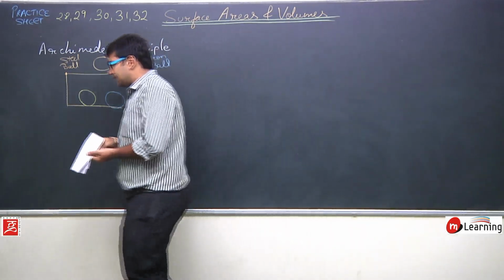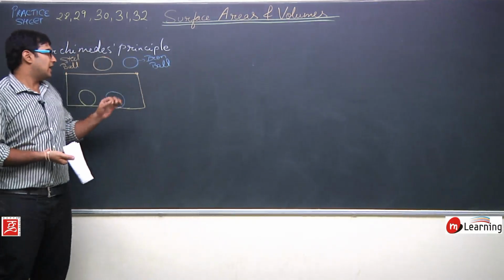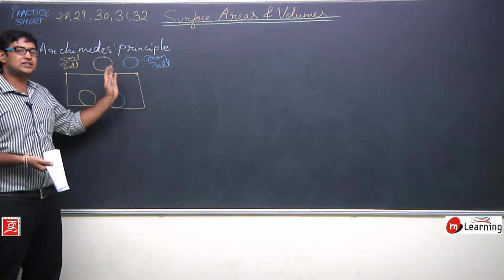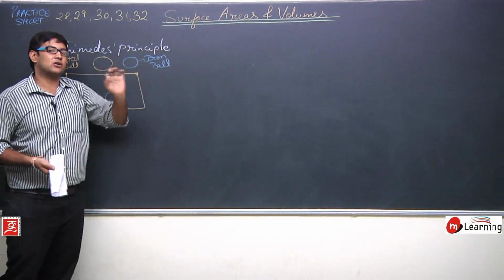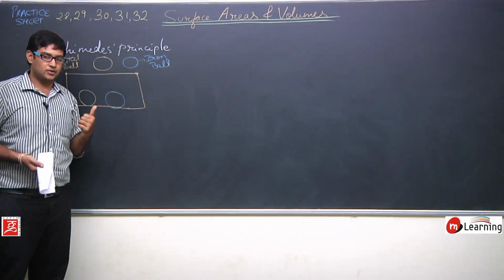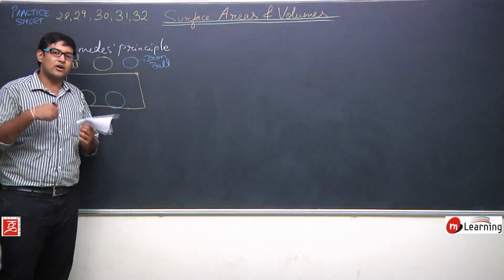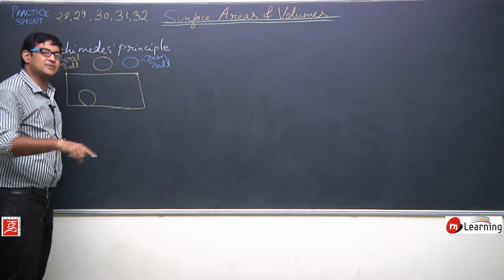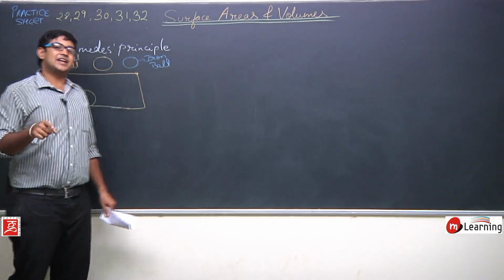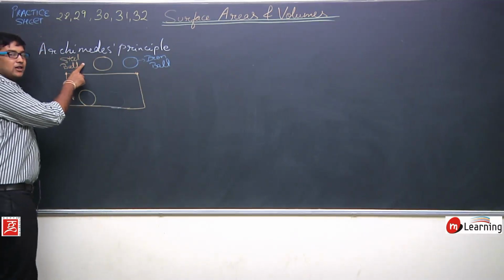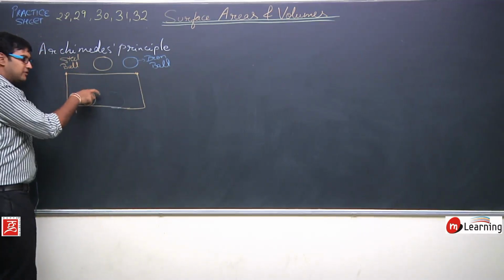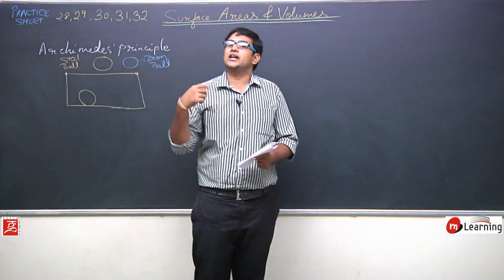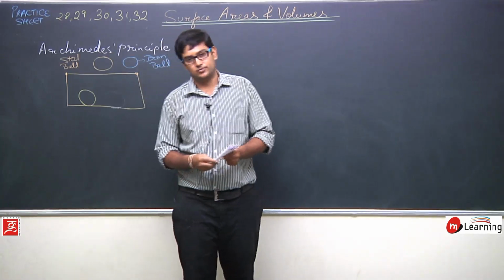Okay, try to understand. First I used an iron ball, I dropped it inside a bucket, it will sink and some amount of water will flow out because of the addition of this iron ball. Then I removed this iron ball and repeated the experiment one more time, but this time I used a steel ball, and when I drop this steel ball, it will also sink and again some water will flow out.